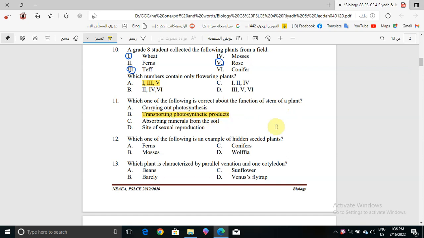Now question number 12. Which one of the following is an example of hidden seeded plants?